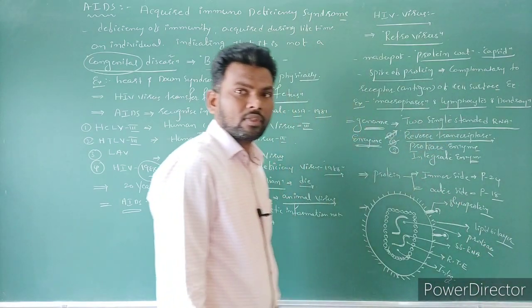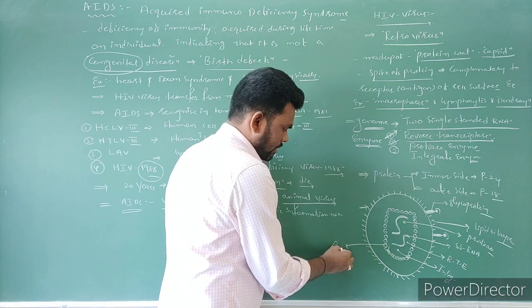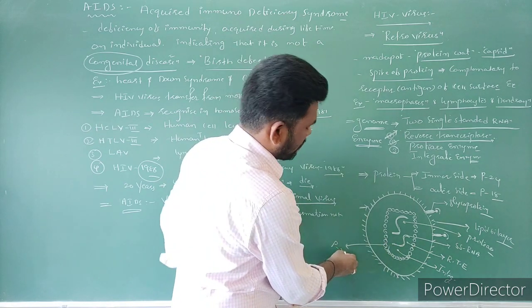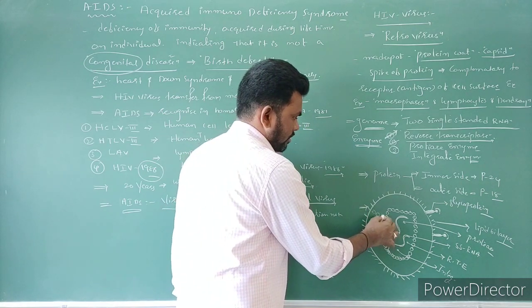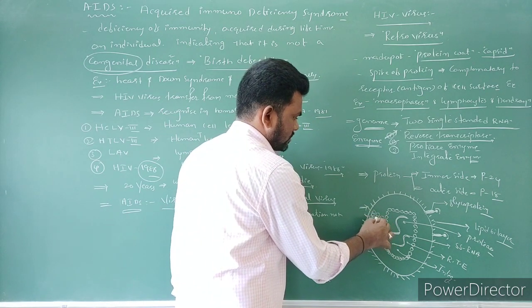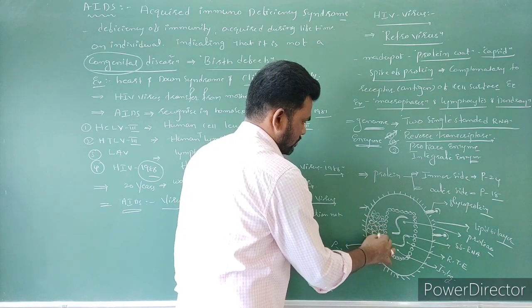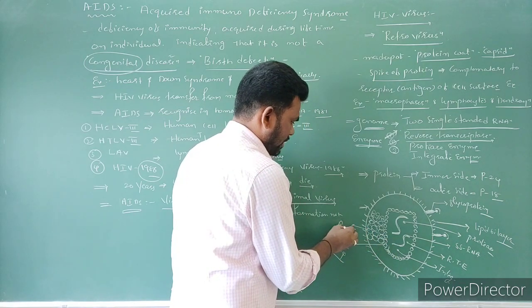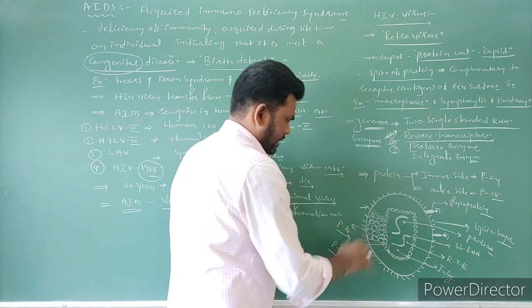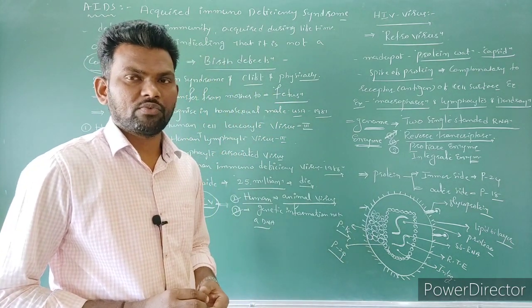This inner coat is made up of P24, and there is also an outer set of proteins, which are made up of P18 proteins. So this is the structure of the HIV virus.